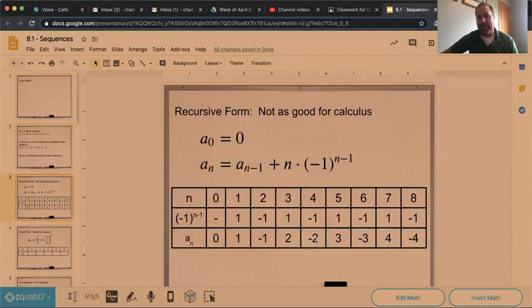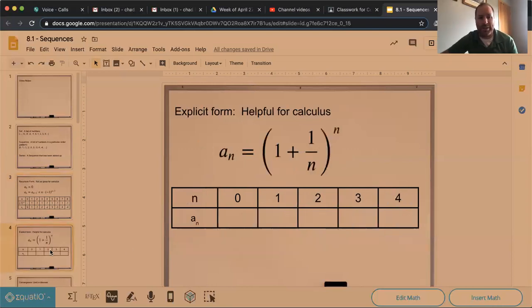This was the formula that I used to generate that sequence, right? It kind of keeps alternating there. So it is important that there was a pattern there, although I was using a recursive formula to get that. All right, so recursive formulas are fine, but they're not as useful in calculus. What we usually want is what's called an explicit formula, or something in explicit form.